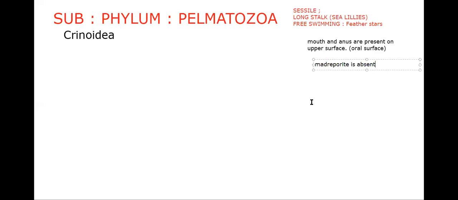Okay. Next, ambulacral grooves. Are ambulacral grooves open or closed? You have to say all the way: ambulacral grooves are open, as the Pelmatozoa feature. Only one class is there in Pelmatozoa, that is class Crinoidea. Now let's talk about the Crinoidea. Whatever features we have said till now are also applicable for Crinoidea, isn't it? Because the only class present, Crinoidea, belongs to Pelmatozoa. Pelmatozoa include only one class.